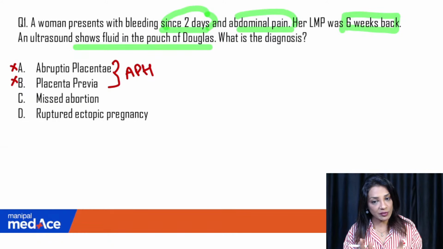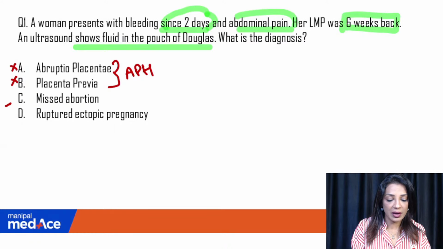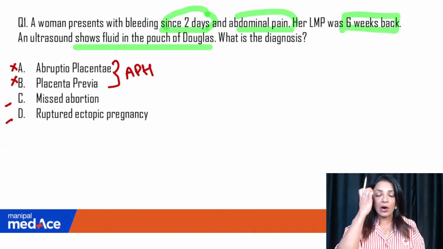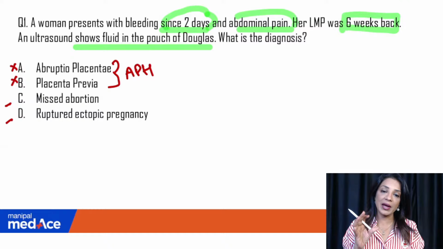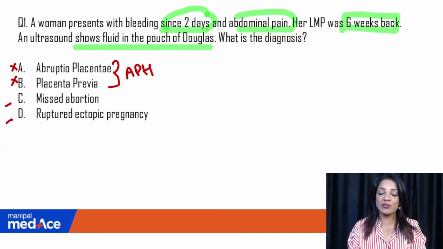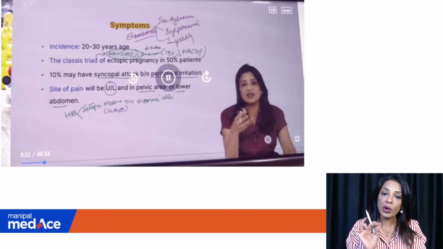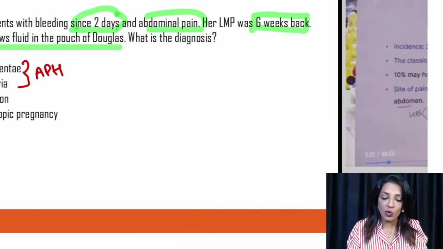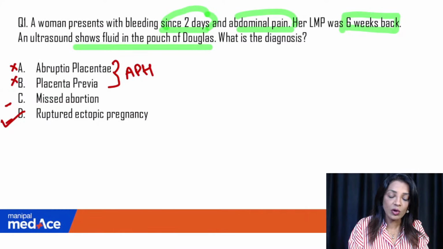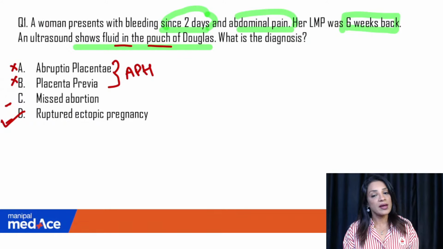So the two options left are what? Missed abortion and ruptured ectopic pregnancy. Now in my sessions in Manipal, in my main lectures, in my crash course also, I have so many times discussed all these. What are the symptoms of ruptured ectopic pregnancy? Of course the answer is ruptured ectopic pregnancy. Why not missed abortion? Because she will not have fluid in the pouch of Douglas in cases of missed abortion.